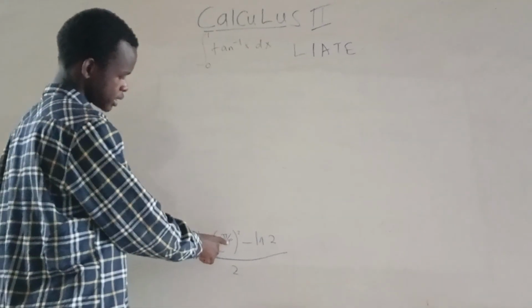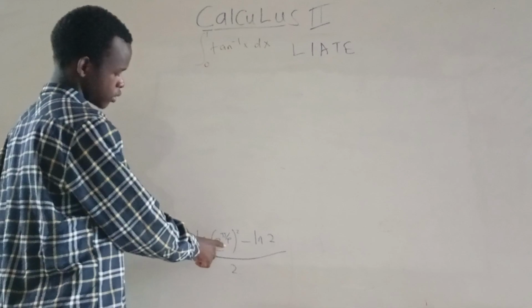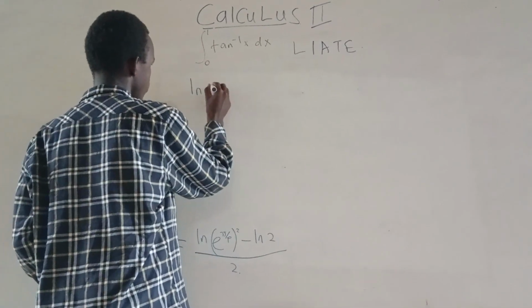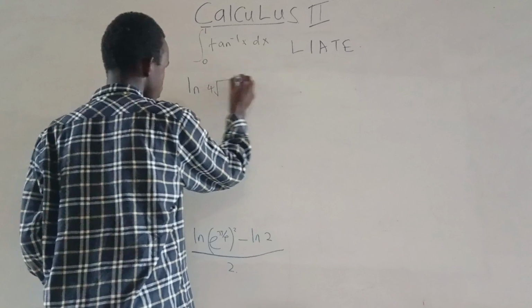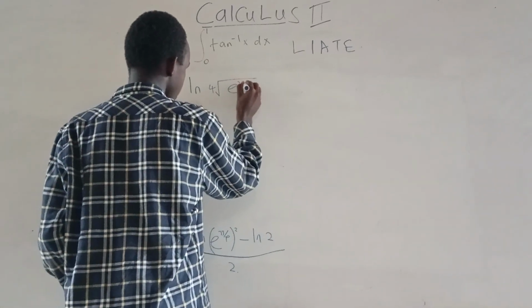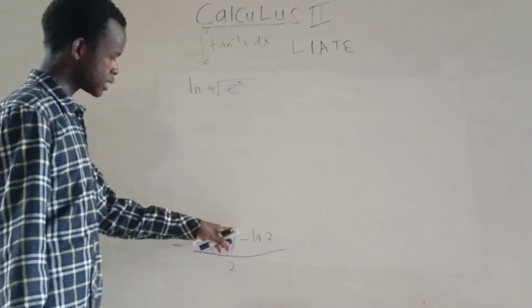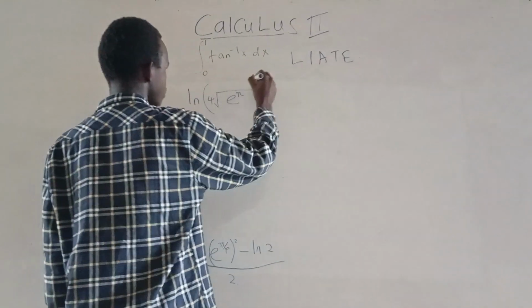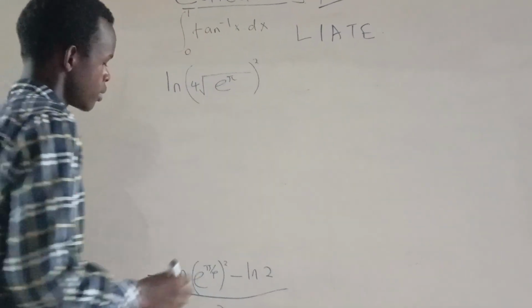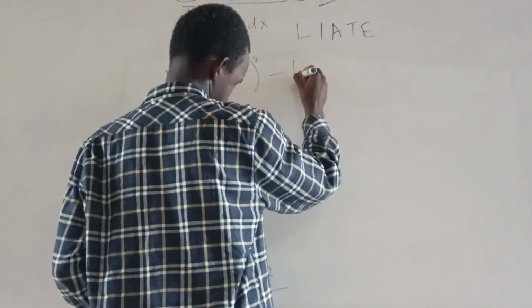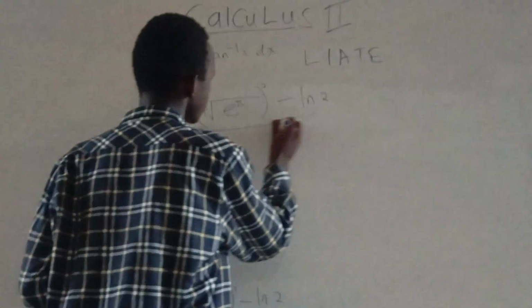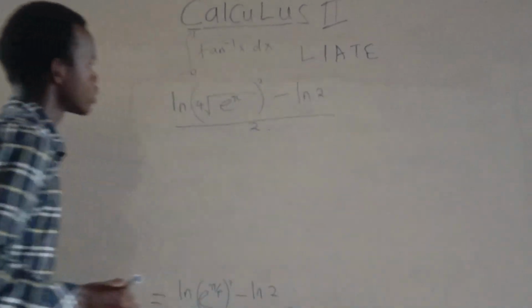This is just the same as the 4th root of e to the pi. So just write ln of the 4th root of e to the pi, and it's being raised to 2, minus ln of 2. All these expressions divided by 2.